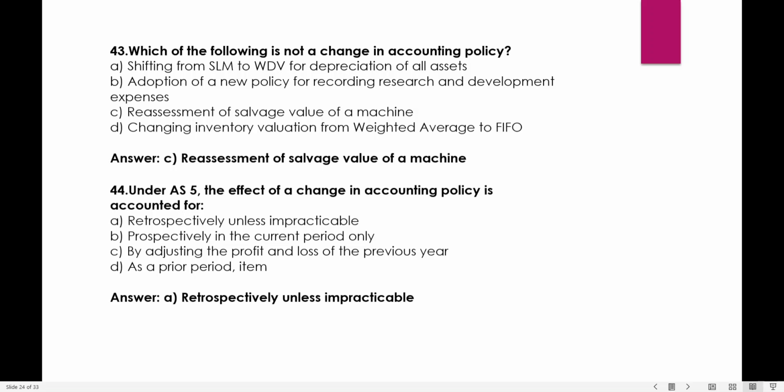Only one is not an accounting policy, that is the valuation of residual value or life of the asset, that is the reassessment of salvage value of a machine. Salvage value of the machine का reassessment करना और useful life of the machine निकालना.